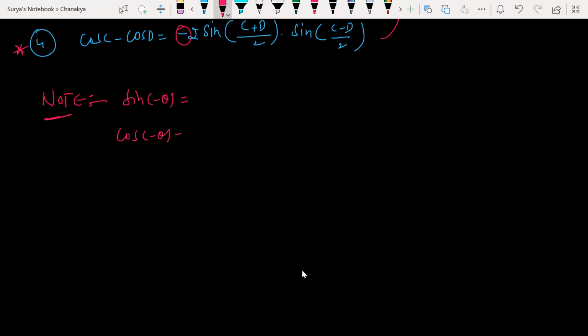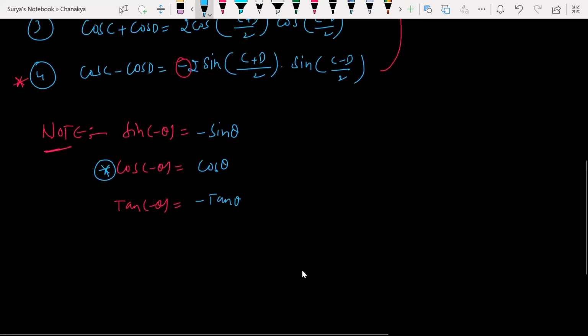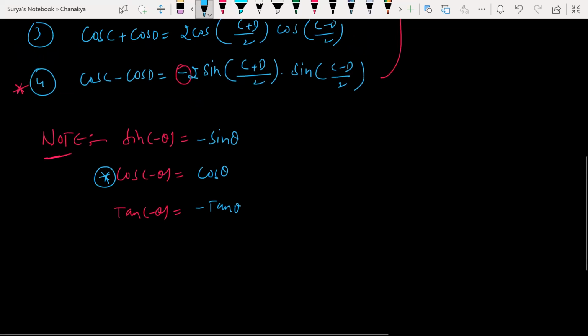Cos of minus theta is what? Tan of minus theta is what? Sine of minus theta will always be minus sine theta. Cos of minus theta will always be plus cos theta. Tan of minus theta will always be minus tan theta. The cos function will always be different. Wherever you have cos formulas, the cos function will always be different from the other trigonometric functions. So make sure that you are writing this carefully.